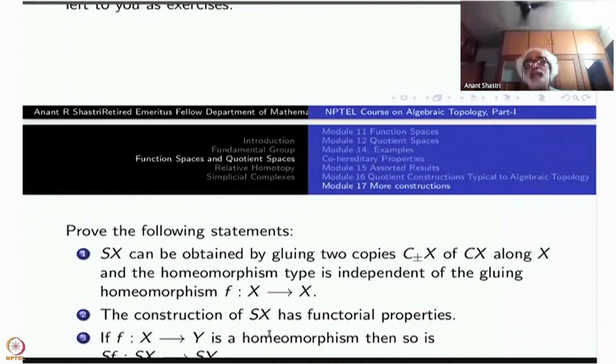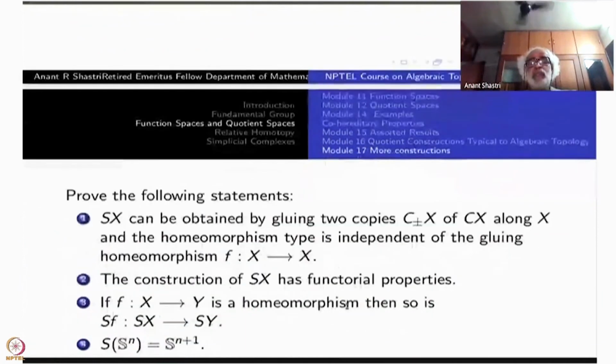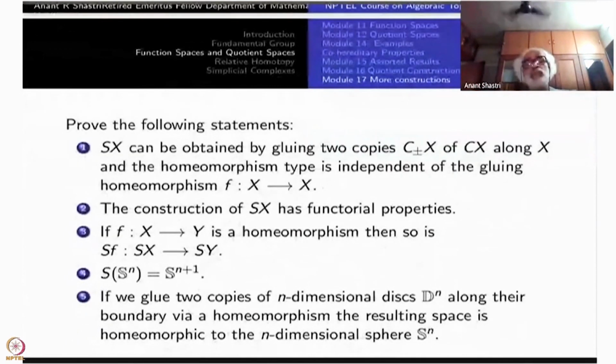Construction of Sx is a functorial property. This I already explained. What is the meaning of this sentence? If f is a homeomorphism, then Sf will also be a homeomorphism. If g is the inverse, then Sf inverse will be Sg. The last thing, which also I have explained, now you have to write down some rigorous proof of this, that's all. The suspension of Sn is one dimension higher sphere, namely Sn plus 1.